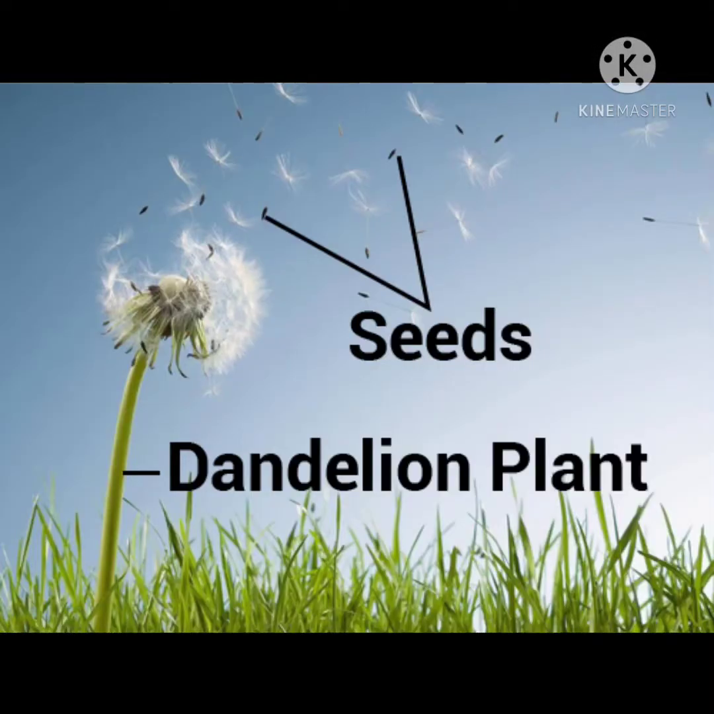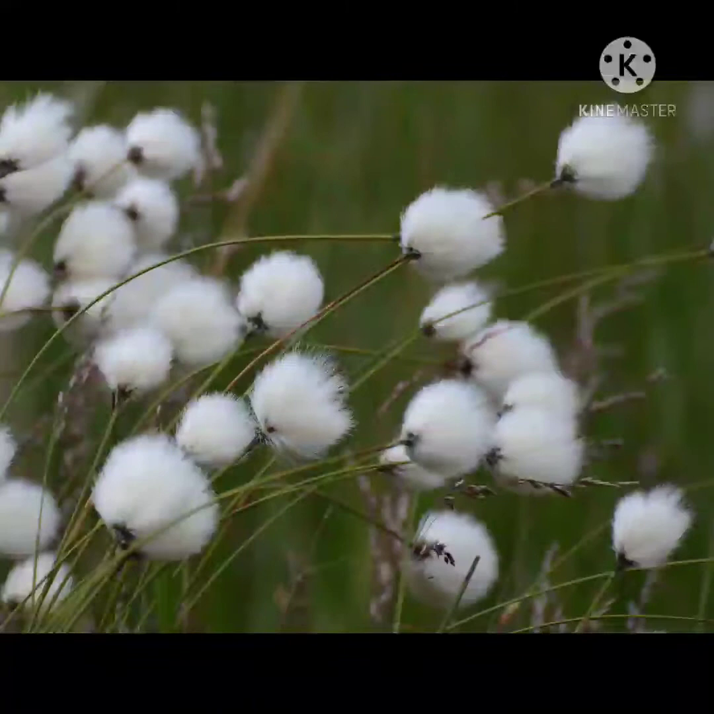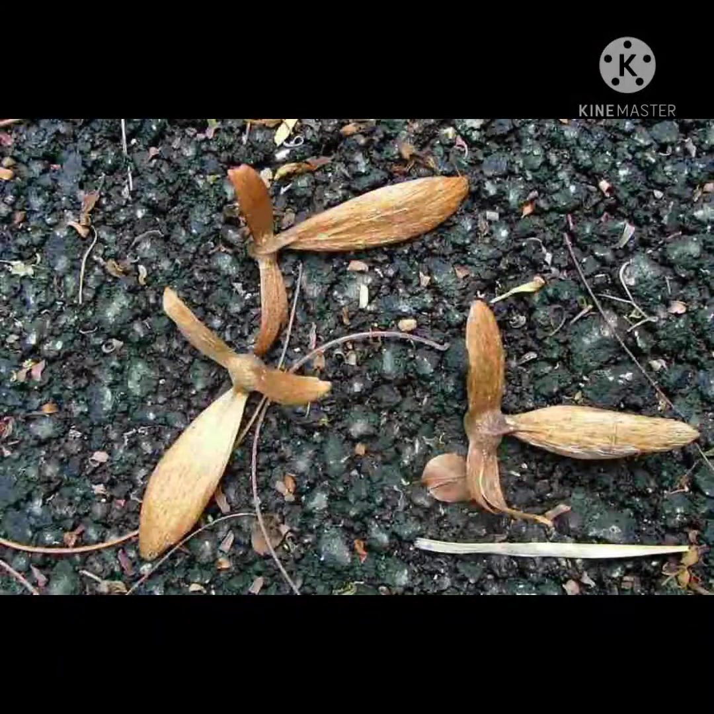Look at these pictures of plants. Dandelion plants, these seeds are dispersed by wind. Look at this cotton plant. These seeds are very light and have hair on them, and they get dispersed by wind. And these are the hyptage seeds, which are also dispersed, meaning transferred, by wind.